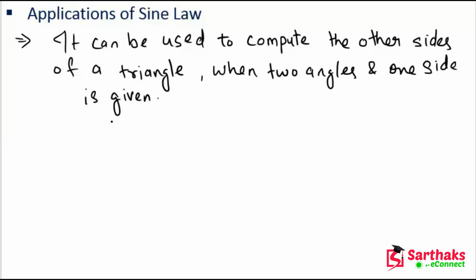When two sides and one non-included angle are given, it can also compute this. So the sine law is used to find the unknown angles or unknown sides.